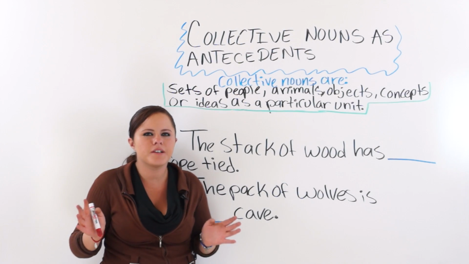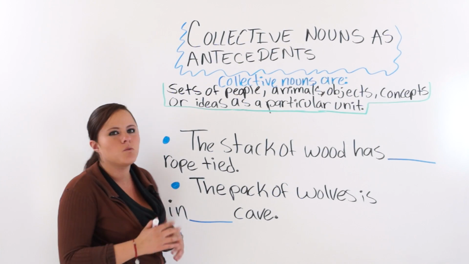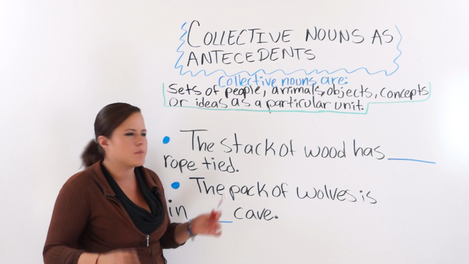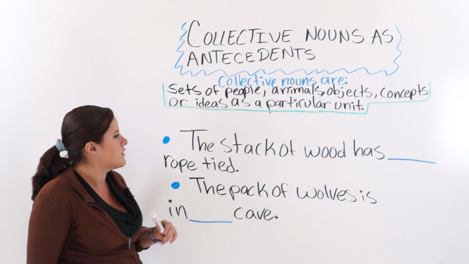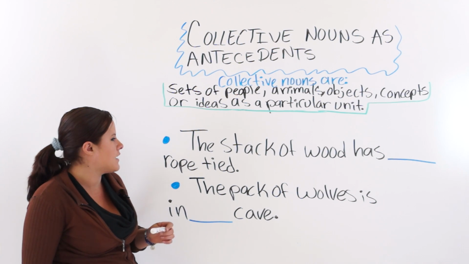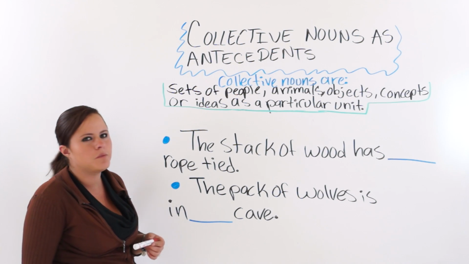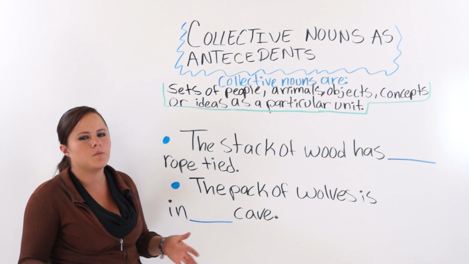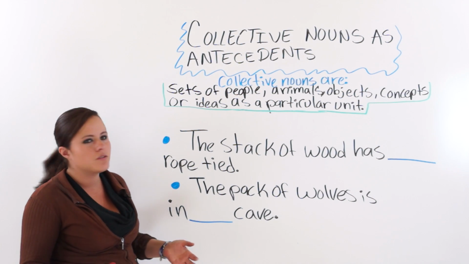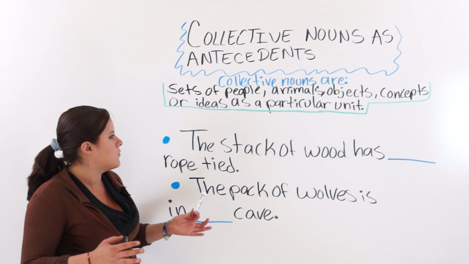Now you are going to help me figure out which pronoun is appropriate for each one of these sentences. The first one says, the stack of wood has blank rope tied. You could say has a rope tied, but we want to use a pronoun.